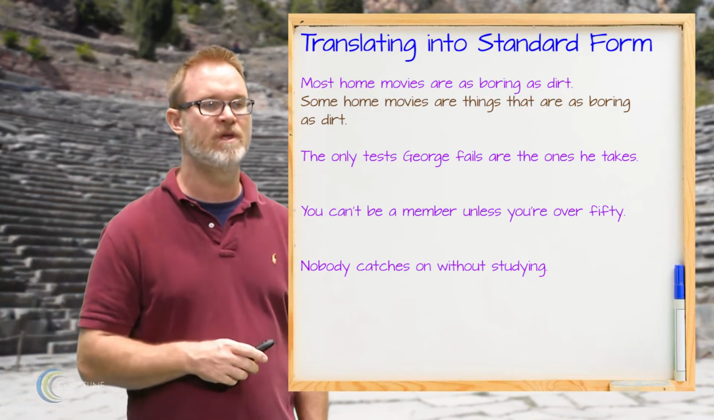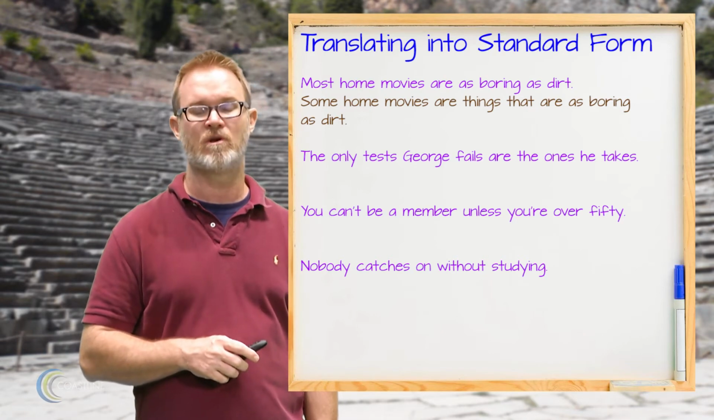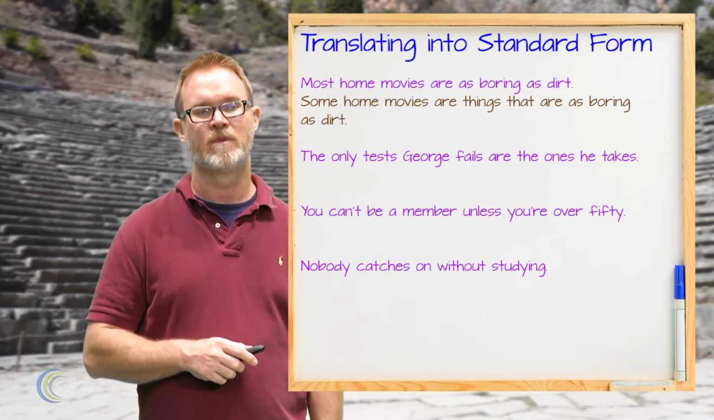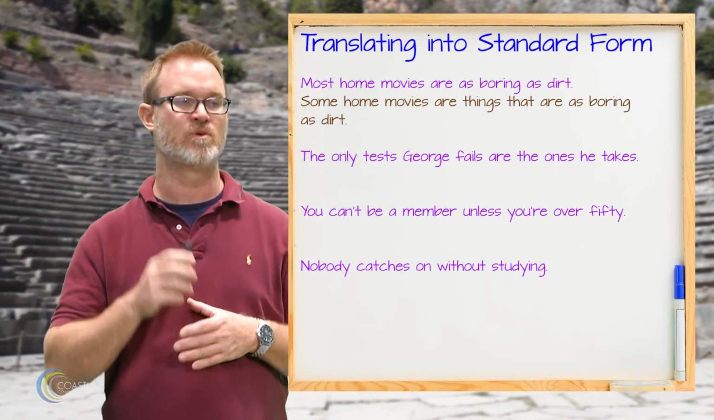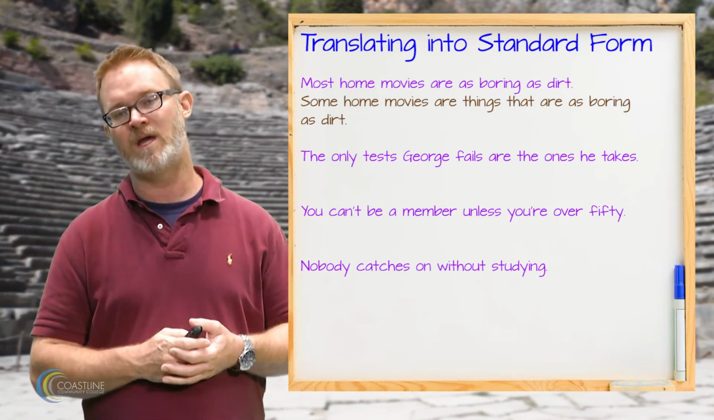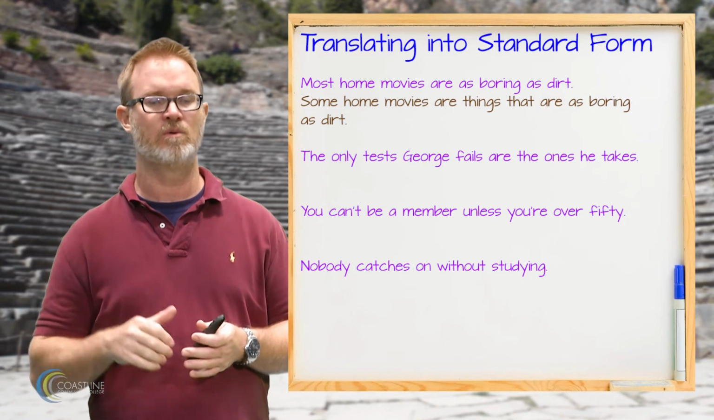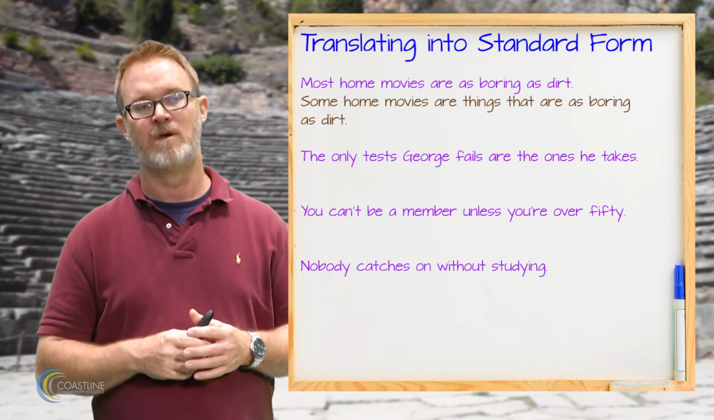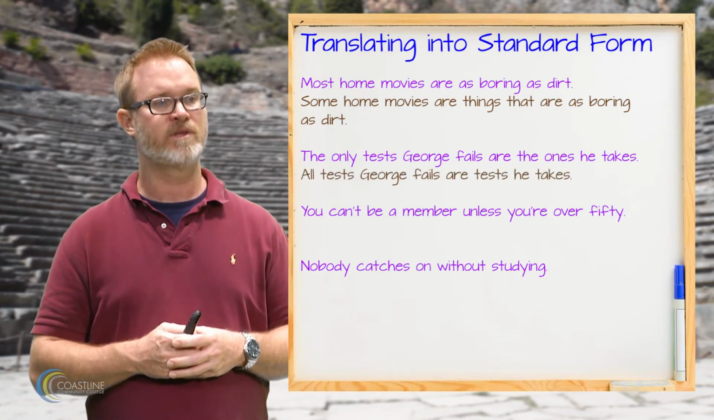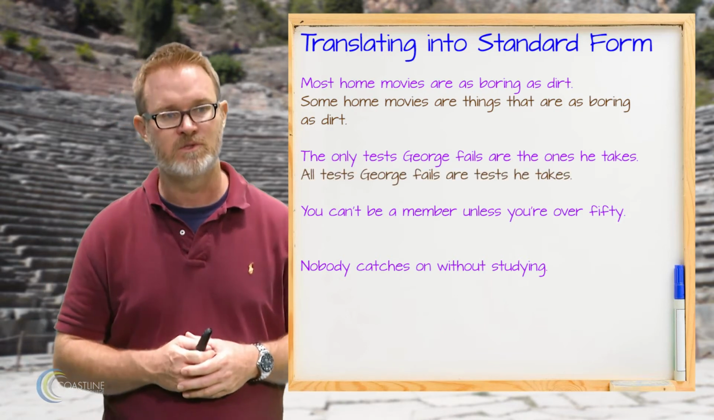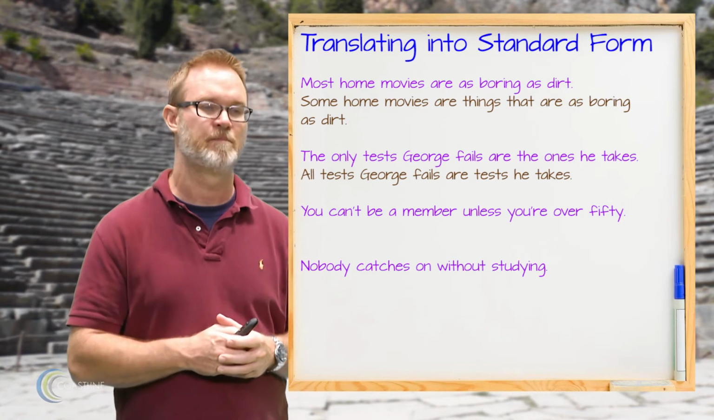The next example, the only tests George fails are the ones he takes. So again, if you remember back to lecture 10, we talked about how claims with the only in them are A claims. And what follows the only is the subject of the A. So here we have then an A claim where we have all tests George fails are tests he takes. All right.